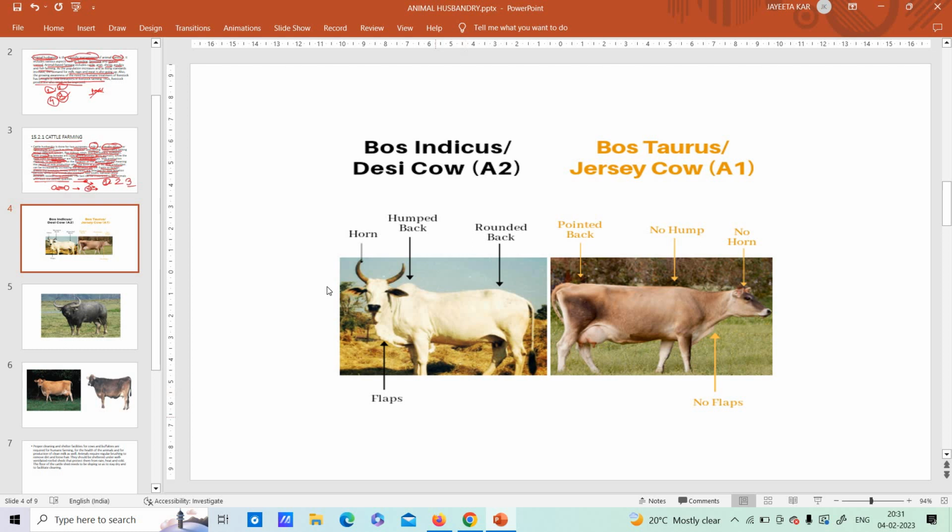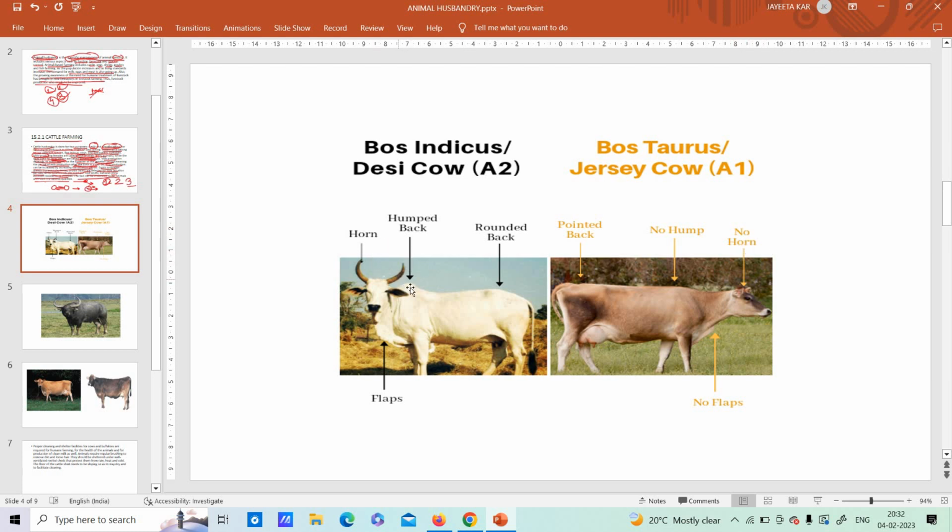Okay, so here we can see Bos indicus. This is one type of cow, and this is another, a Jersey cow, which means the foreign breed of cow, and the Desi cow means our Indian breed. You can see the differences among them. The Desi one has got horns, the foreign one has no horns.